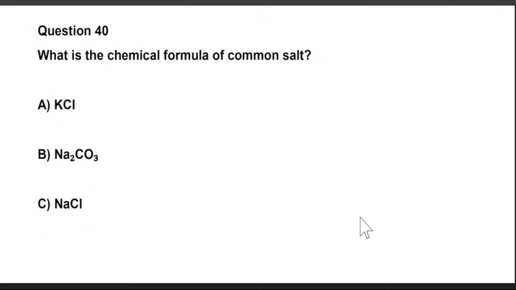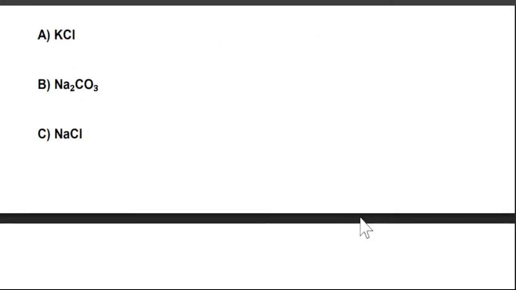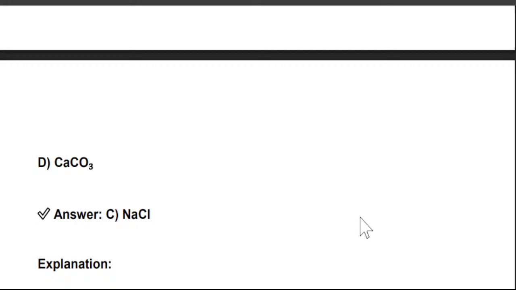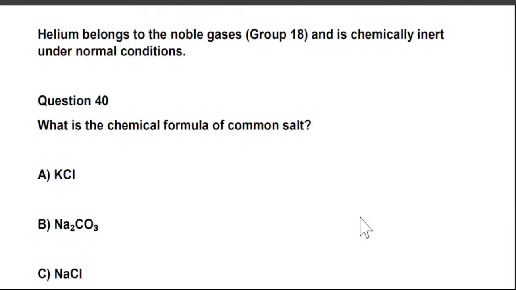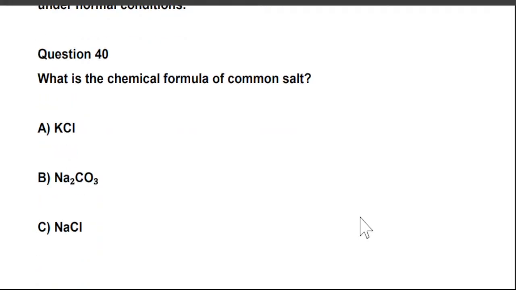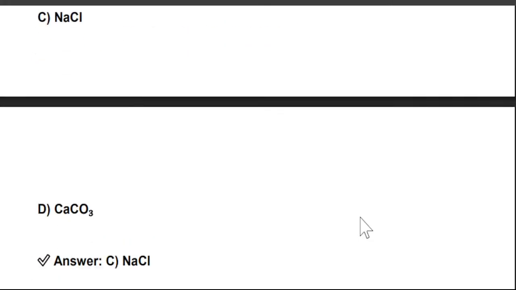Right? Which is the chemical formula of common salt? A. KCl, B. Na2CO3, C. NaCl, and D. CaCO3.